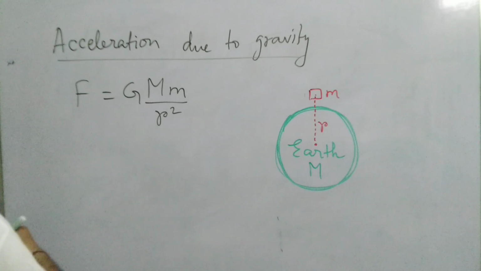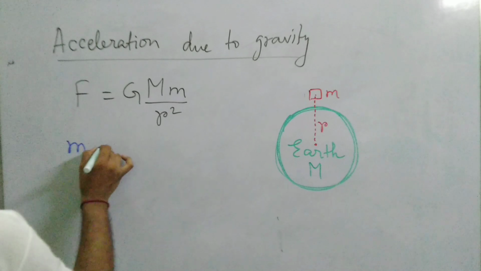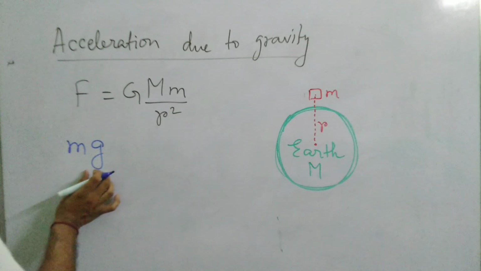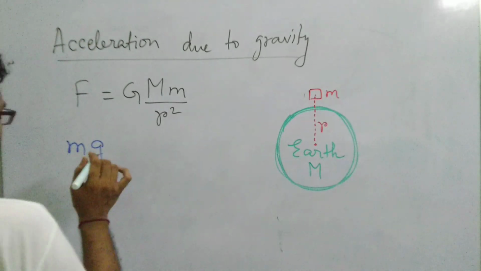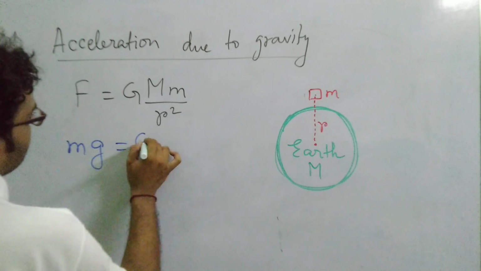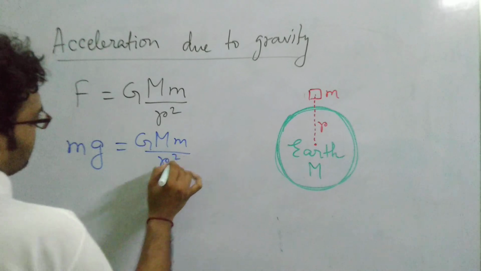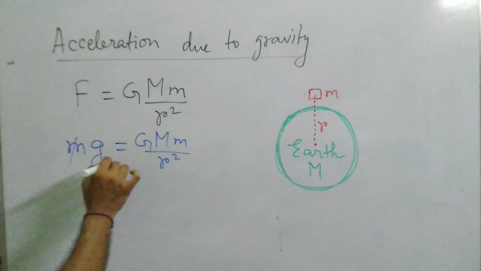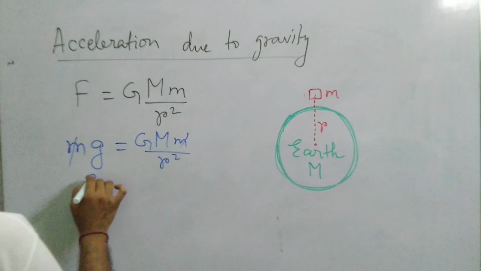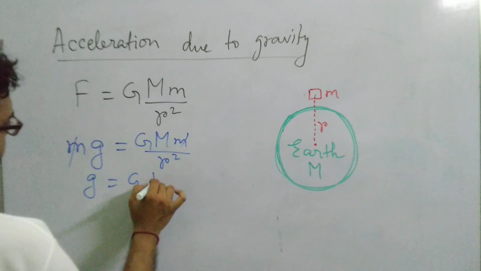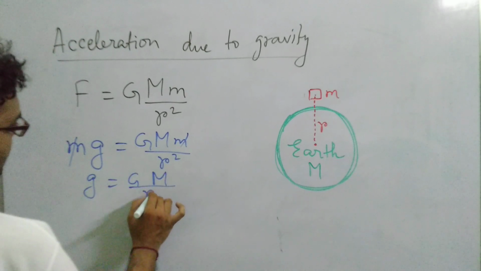From Newton's second law, we can write on the left hand side the mass of the object into acceleration due to gravity, m g, using the formula force equals mass into acceleration. This equals G M m by r square. If I cancel the two masses, the value of small g is G into mass of the earth by r square.